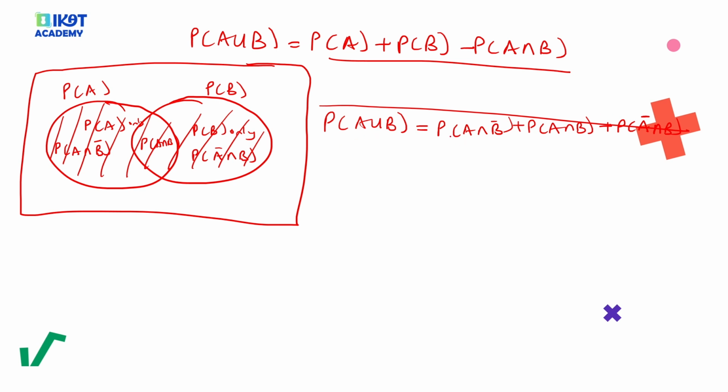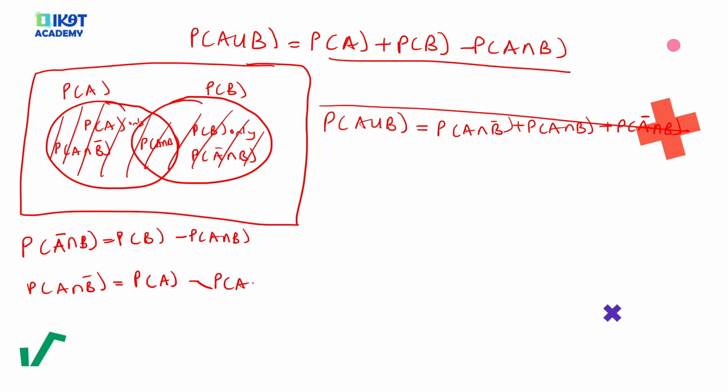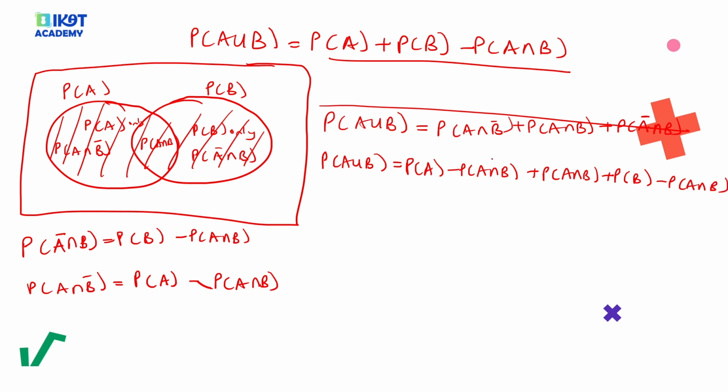When you come here and ask yourself what is the probability of A complement intersection B, from here you're going to realize it's the same as saying the probability of B minus the probability of A intersection B. Similarly, the probability of A intersection B complement is equal to the probability of A minus the probability of A intersection B. So when you substitute here, this is the probability of A minus the probability of A intersection B, plus the probability of A intersection B, plus the probability of B minus the probability of A intersection B. So this and this cancel.